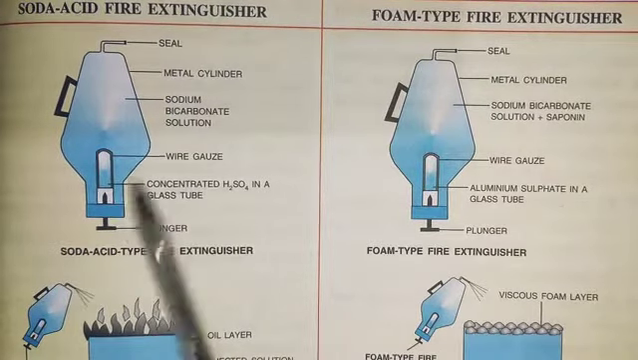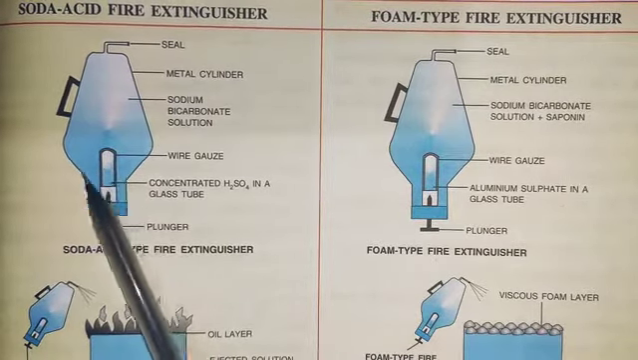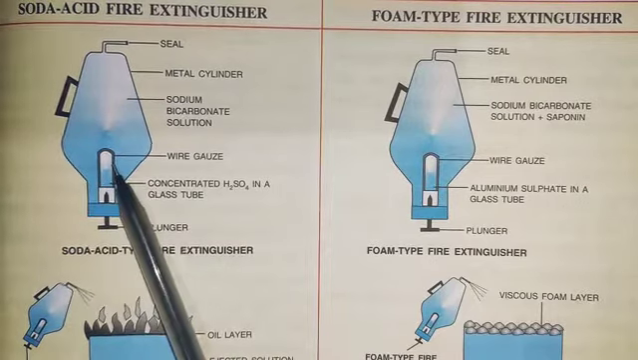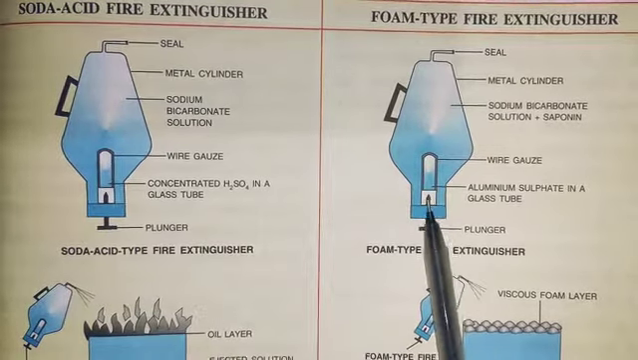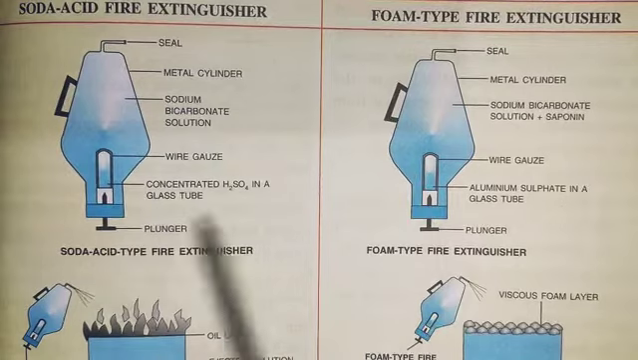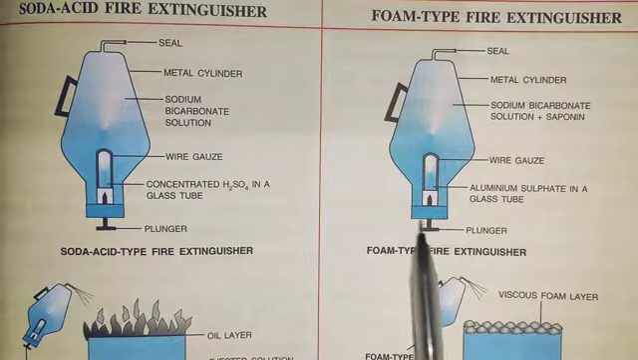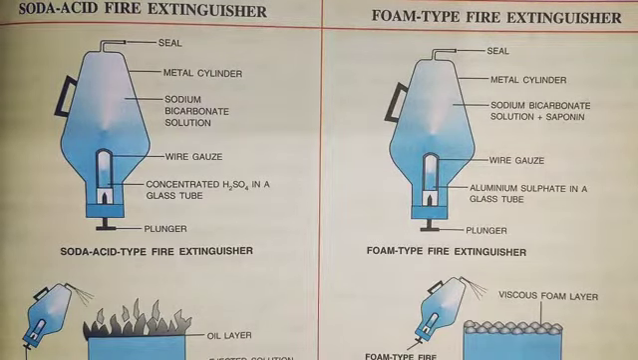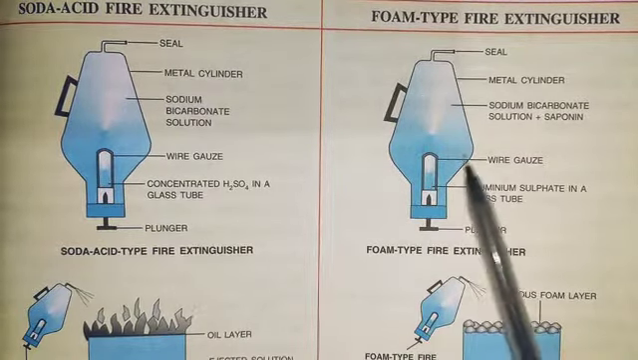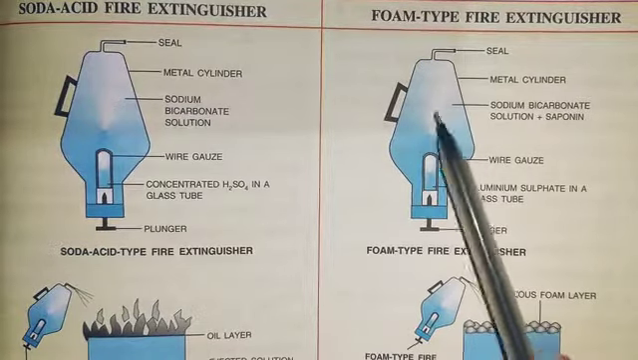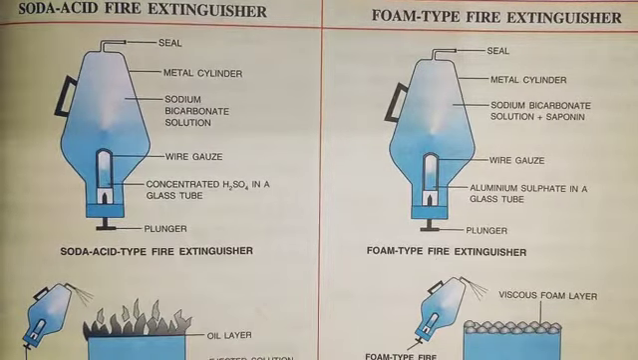You can clearly see these are the bottles of concentrated H2SO4, the glass tube, and here it is the aluminium sulfate in the glass tube. Whenever we have to use them, we turn them inverted and strike them to the floor so that the bottle or the tube present here breaks down and reacts with the other components present in these chambers, and they will produce carbon dioxide.